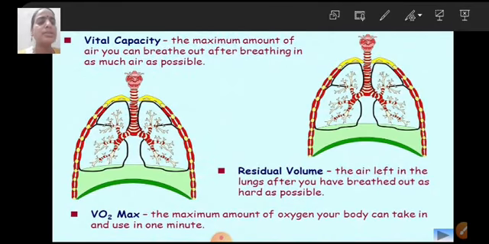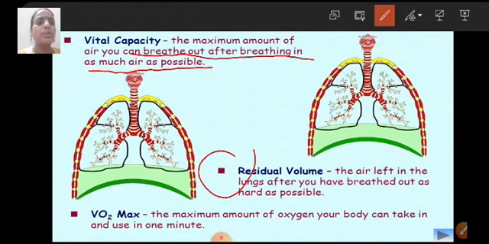Now let us see some other terms that are related to the same thing. Vital capacity first of all: it is the maximum amount of air you can breathe out after breathing in as much air as possible. Residual volume is the air left in the lungs after you have breathed out as hard as possible.